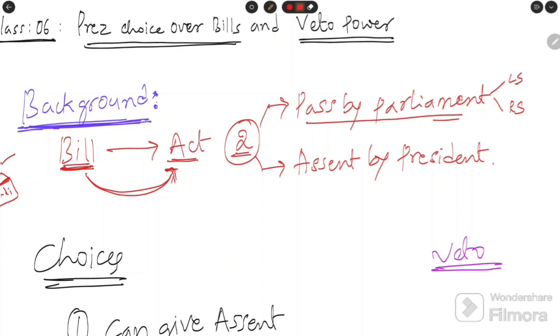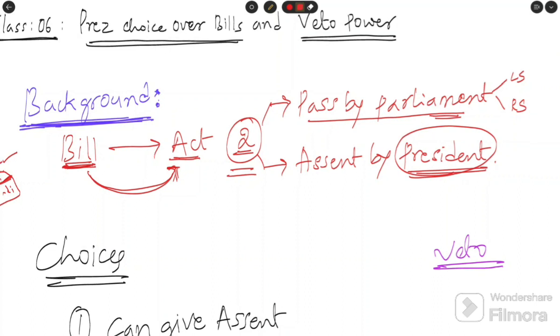So from this we can understand that the president has one of the major roles, because even if the bill is passed by the houses, it becomes an act only if it gets the assent of the president. So then we need to see what the president does.